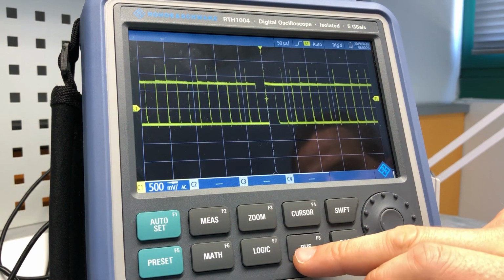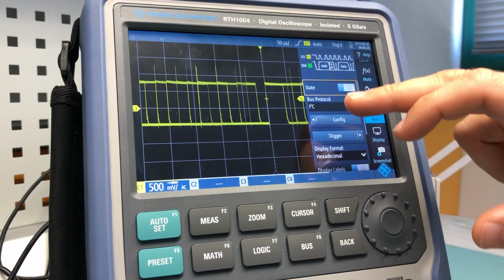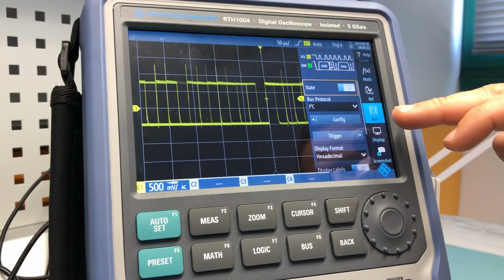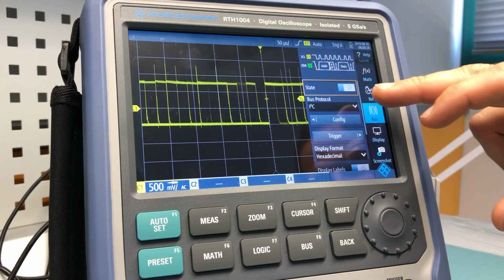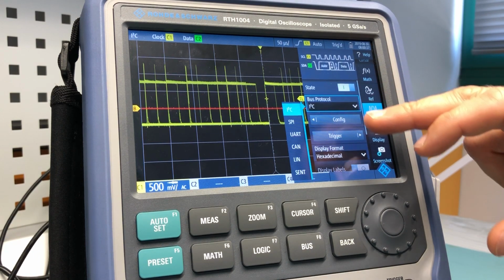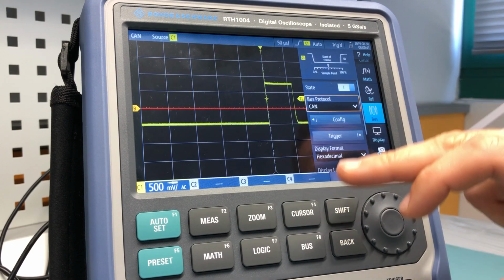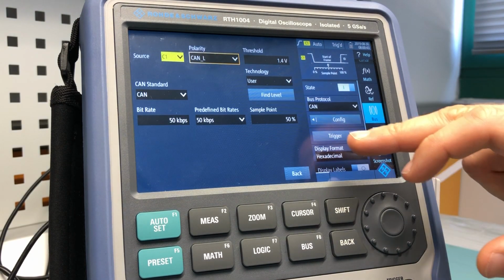So when you hit bus, the serial bus analysis protocol mode pops up, and if you activate it, you have several parameters you need to set. So for this we choose CAN and go into the configuration.